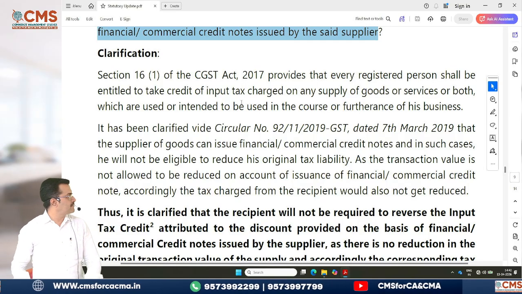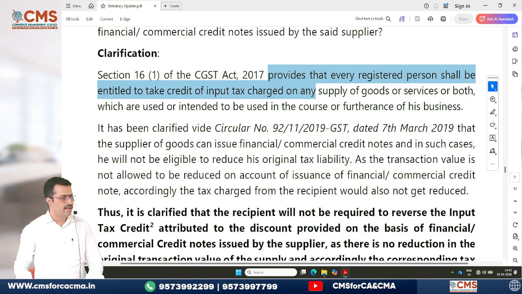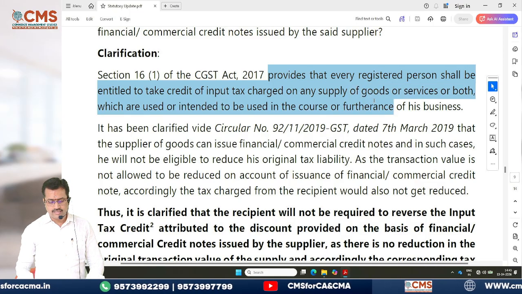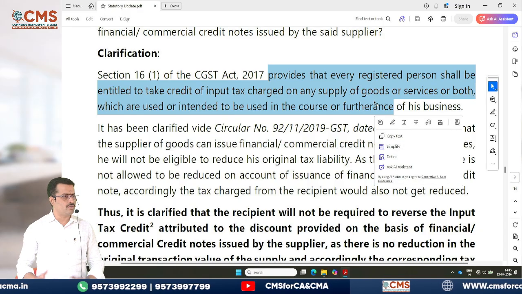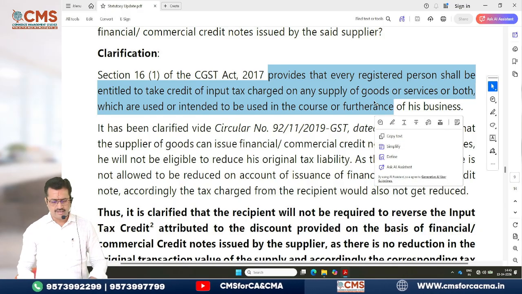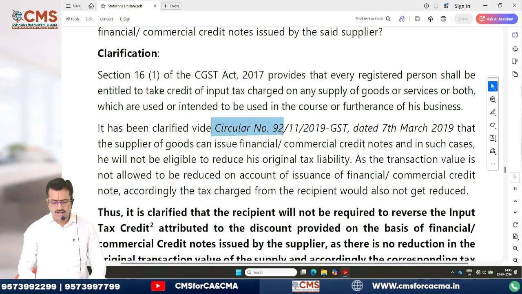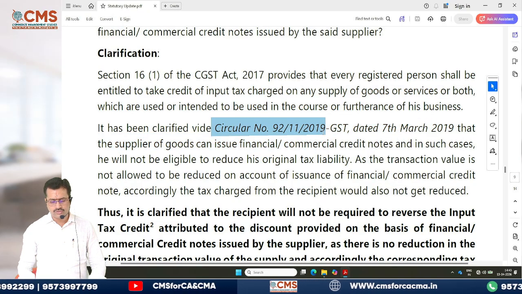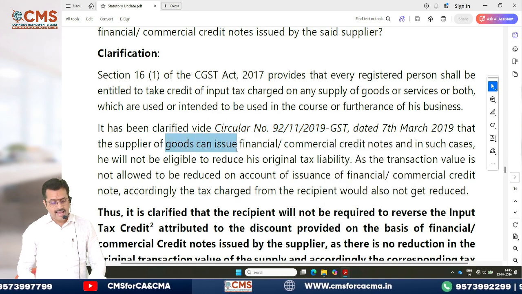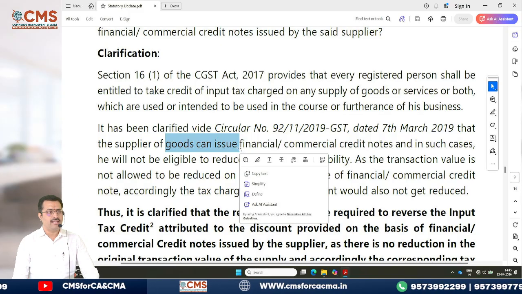Section 16 sub-section 1 of the CGST Act provides that every registered person shall be entitled to take the credit of input tax charged on supply of goods or services or both which are used or intended to be used in the course or furtherance of business. This common point only. That's why I'm going a little fast. Now, it has been clarified by virtue of Circular number 92/11/2019 that the supplier of goods can, see here, can. They did not tell must mandatorily issue.